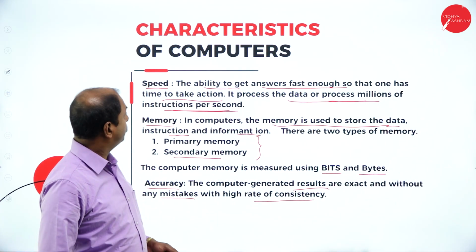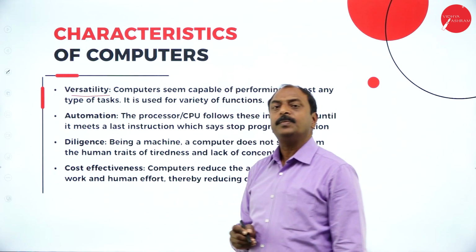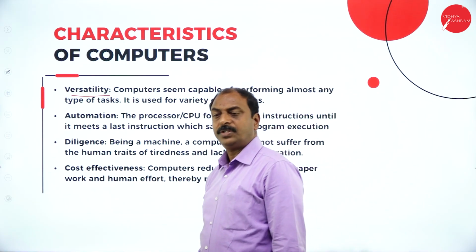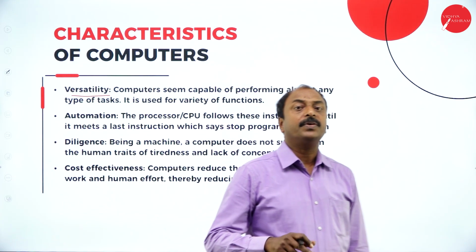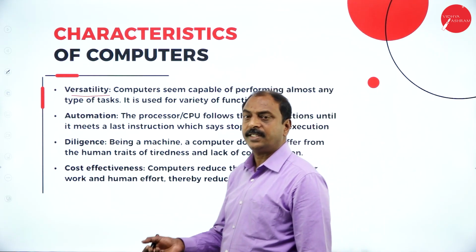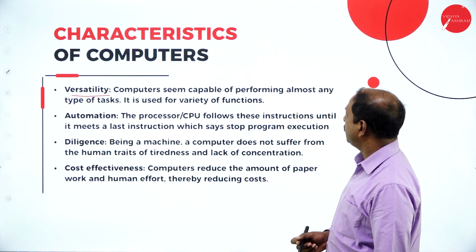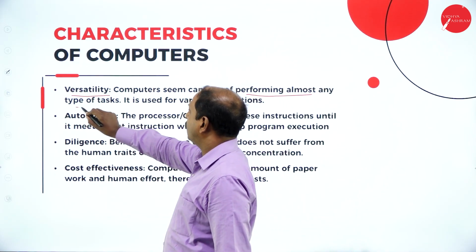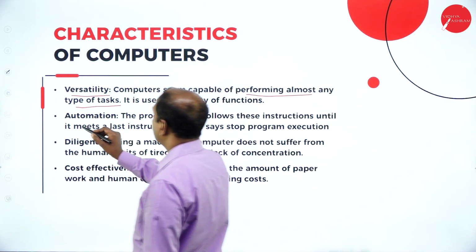Now let us see the next one. Next one is versatility. So what is the meaning of the word versatility? The meaning is that we are using computers not only for one type of work. We are using computers for different types of works or different applications, might be in the field of business, in the field of science, in the field of technology. So that is the meaning of the word versatility. Here we are using computers for performing different types of work or tasks. That is versatility.